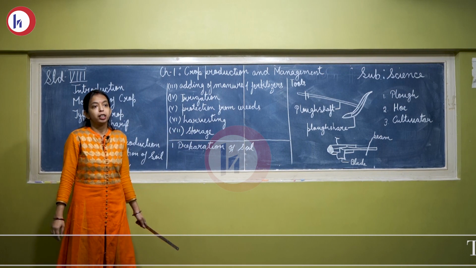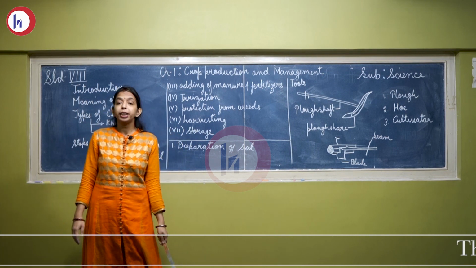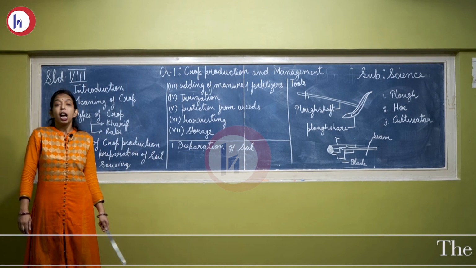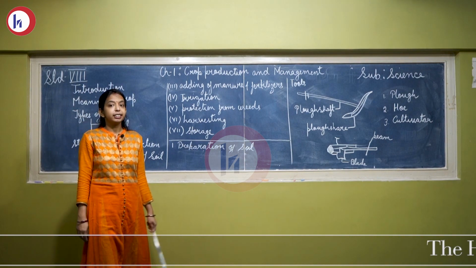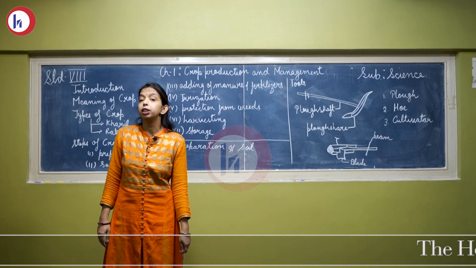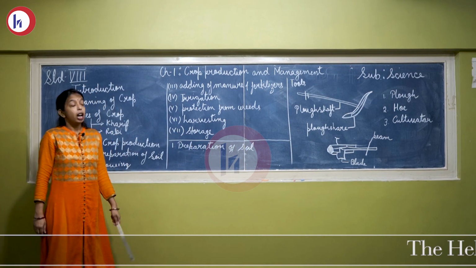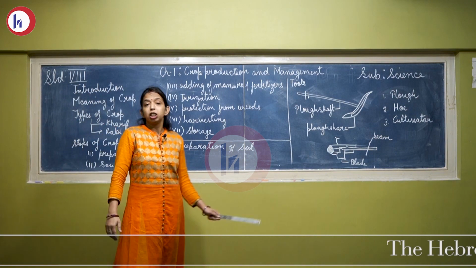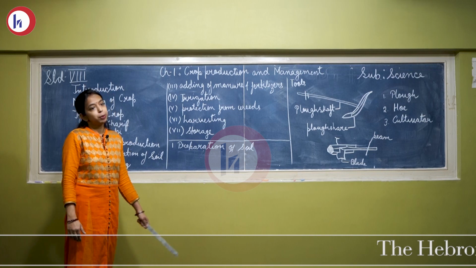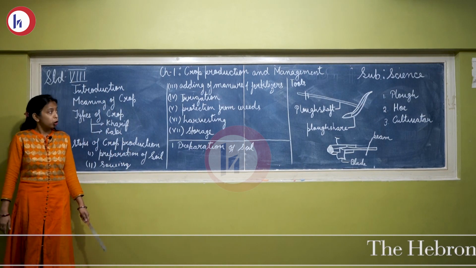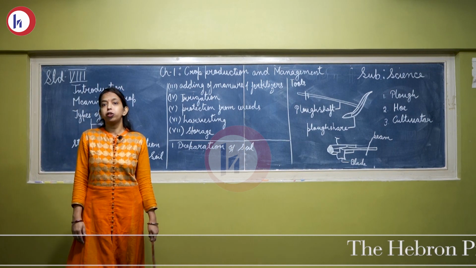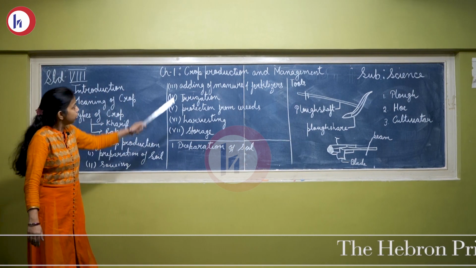As we know, human beings perform various types of functions and activities, and to perform these activities and functions we need energy. This energy is provided by the food we eat, the food we obtain from plants and animals. So in this chapter we are talking about the food which we obtain from plants, that is, the crop.